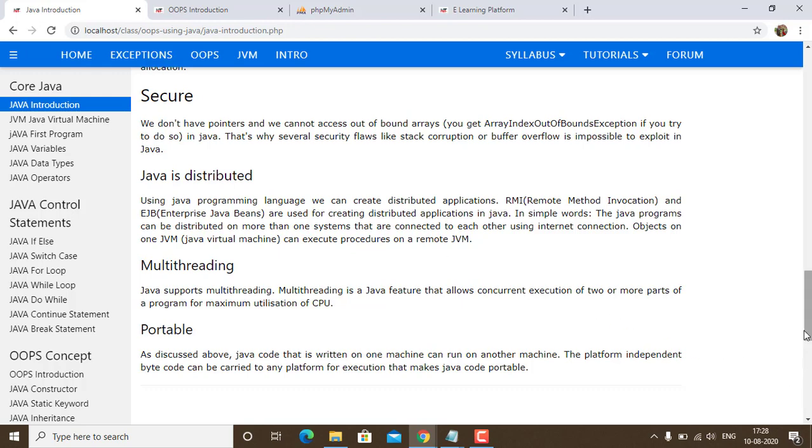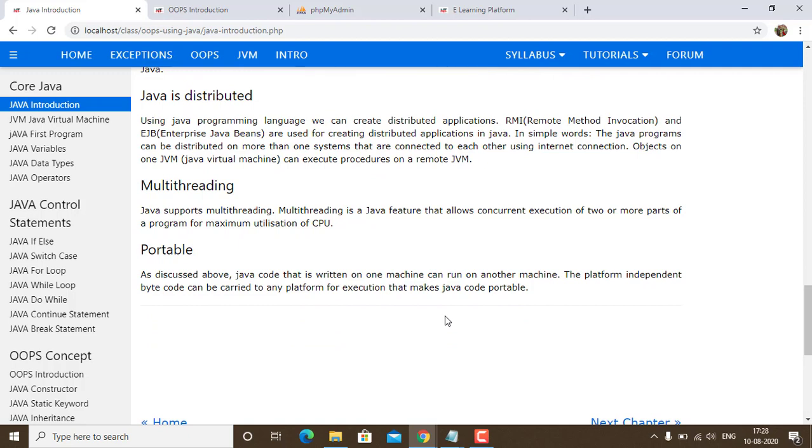Now, multi-threading. Multi-threading is one of the most important parts, and I have discussed it in a separate section as well. Java supports multi-threading. Multi-threading is a Java feature which allows the concurrent execution of two or more parts of a Java program for maximum utilization of CPU. Any single work which is being done is known as a single thread. Now, in Java, we can have multiple threads. That means more than one work can be allotted to the CPU for execution.